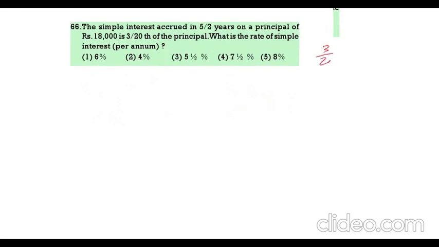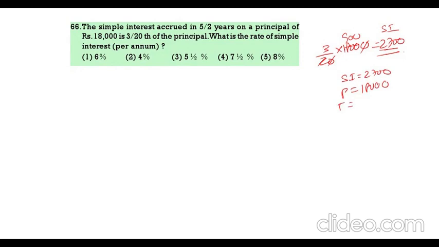Next, the simple interest accrued in 5 by 2 years on the principal of 18,000 is 3 by 20 of principal. So 3 by 20 of 18,000. What is that calculation? That is 2,700. This is the simple interest. SI 2,700. Principal is 18,000. Now time period is 5 by 2 years. We have to find R.